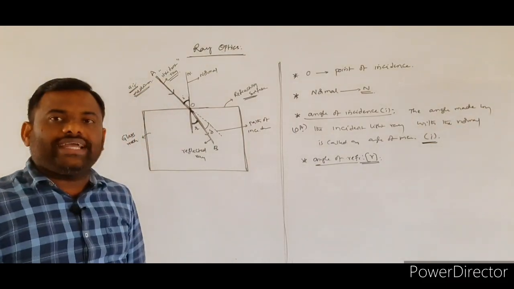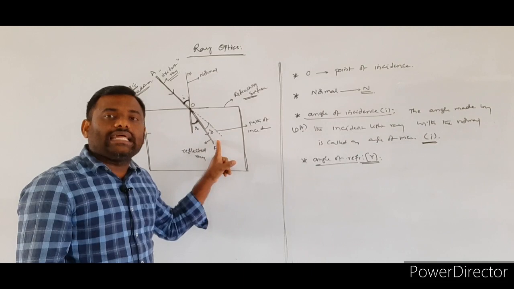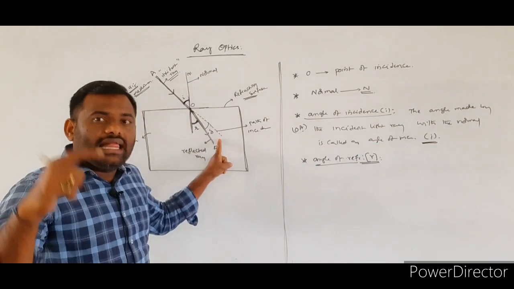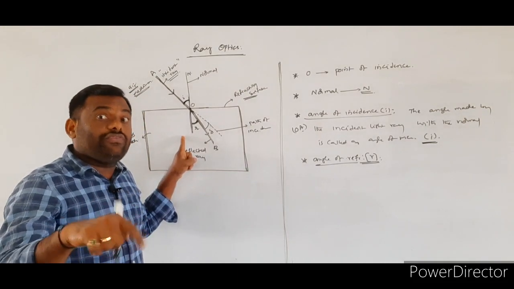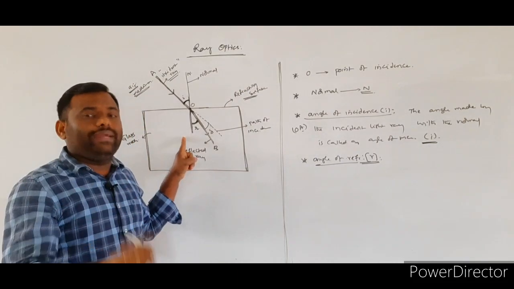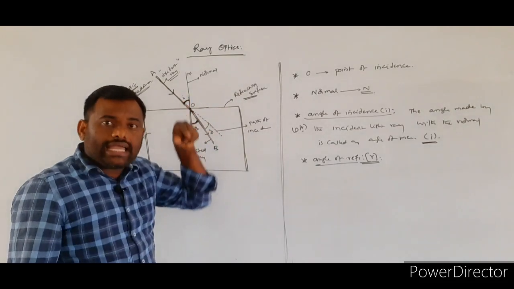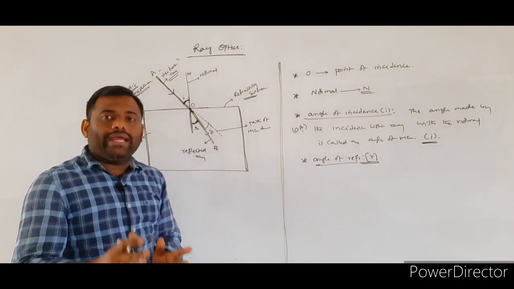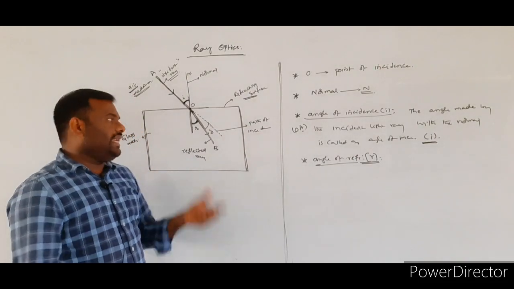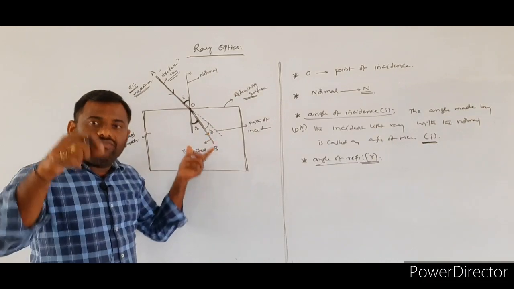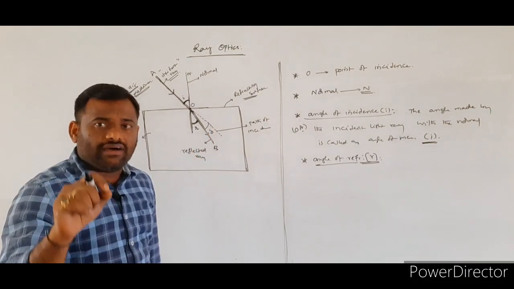So how can we define the angle of refraction? The angle made by the refracted light ray with the normal within the refracting medium. So this other angle we can't take as the angle of refraction. Which angle do we have to take? The angle made by the refracted light ray with respect to the normal within the refracting medium is defined as the angle of refraction.